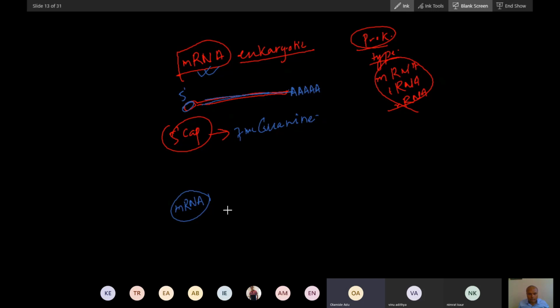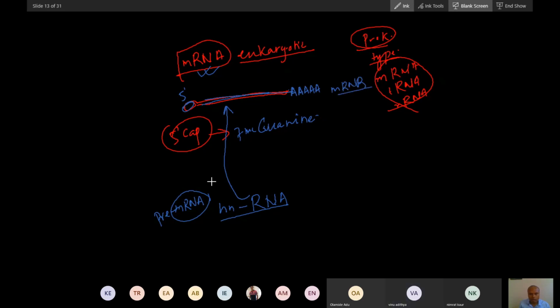Yes, it is transcribed in the form of hnRNA, heterogeneous RNA, also called pre-mRNA, precursor mRNA. So how does this hnRNA convert into mRNA? By splicing. The whole process is called what? Processing.